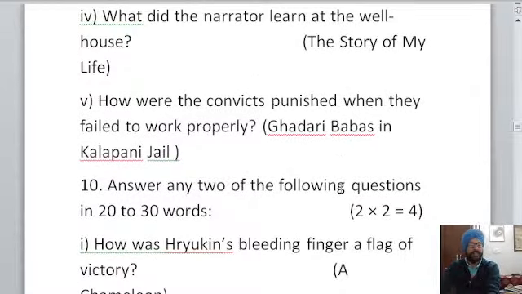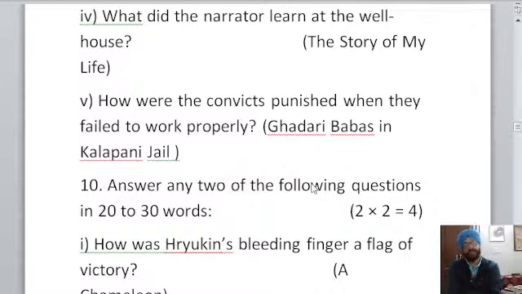Yes, now many questions are visible. Let me check as well. Yes, what did the narrator learn at the well house? This is a very important question from the chapter The Story of My Life. The next question is, how were the convicts punished when they failed to work properly? It is from Gadri Babas in Kalapani jail.